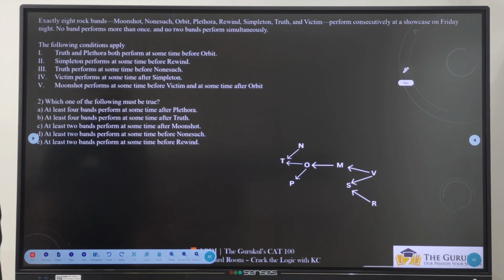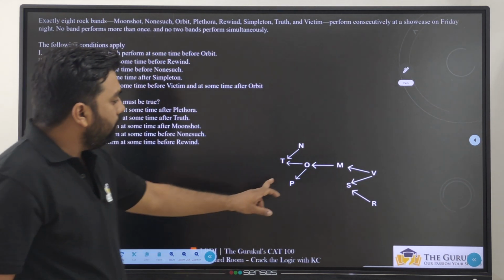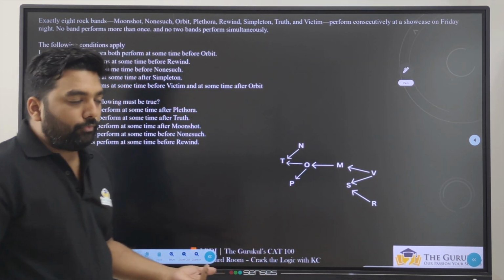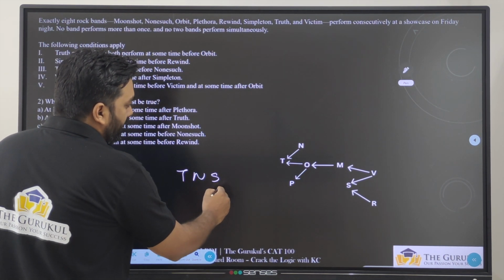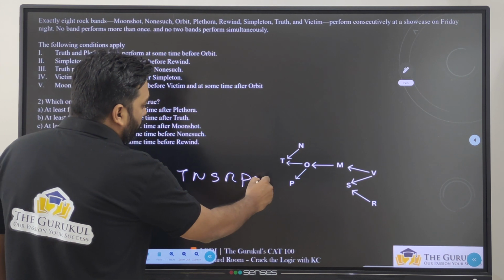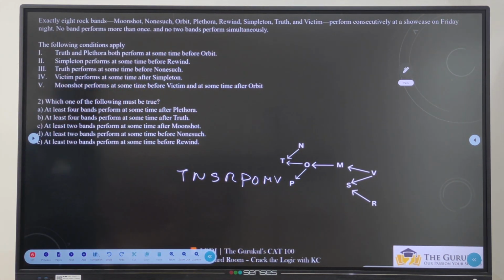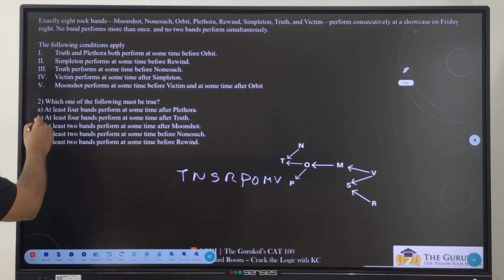Let's look at the second one. Which of the following must be true? At least 4 bands perform sometime after P. There is no such rule, because after P only 3 can perform. That can be like somewhere T, N, S, R, P, O, M, V. That could be possible. So there is no rule that after P, 4 are performing. This is not the answer.